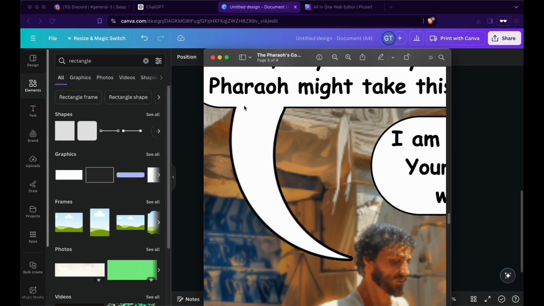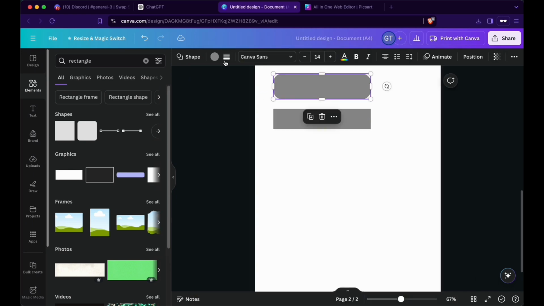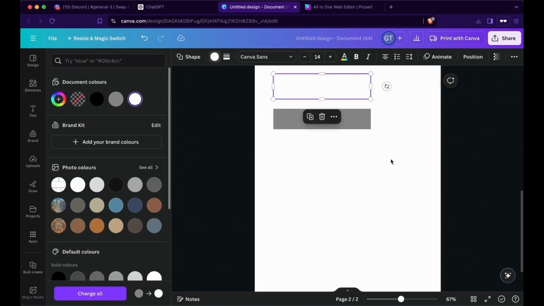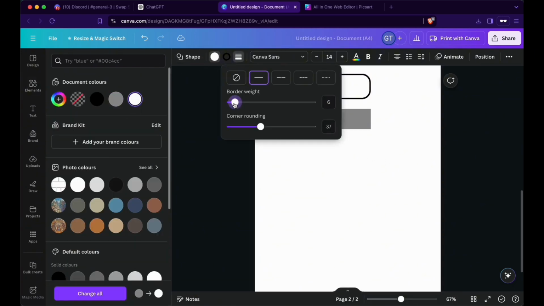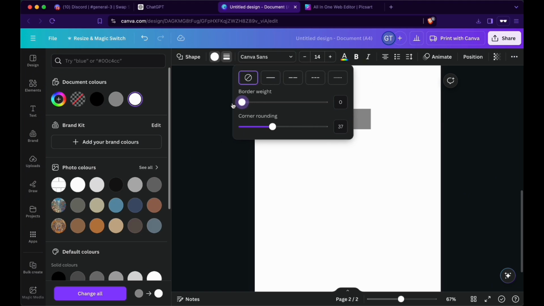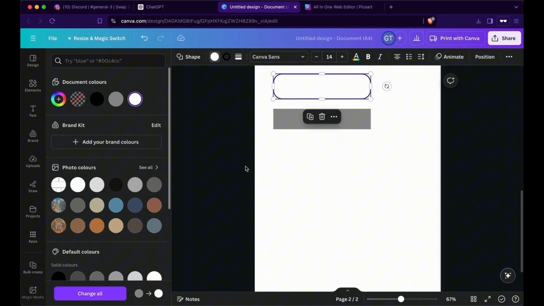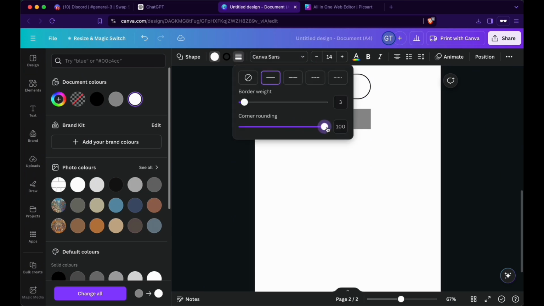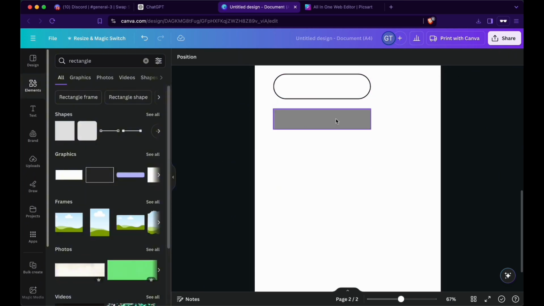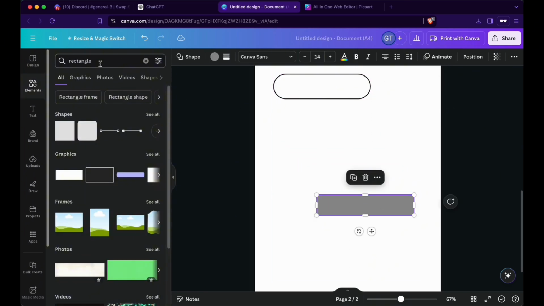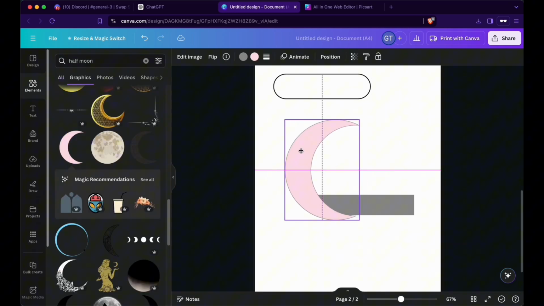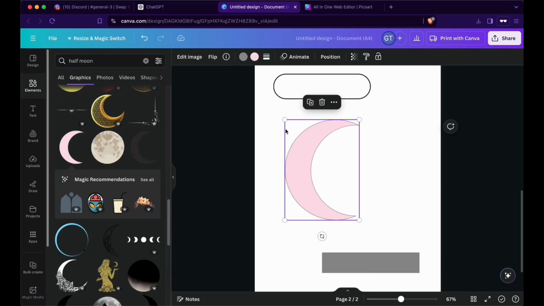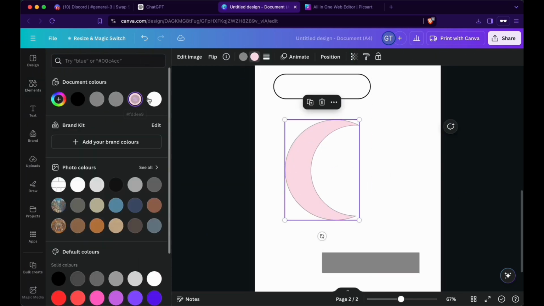And what you do is you put a white item in front of it. I'll show you that right now. Let's put white color right here. Let's put a black border which doesn't take too much space. That's okay. Then let's make it more round. We can put it to full. And then next item is a half moon. Here we go. We change the color of it, make it white.